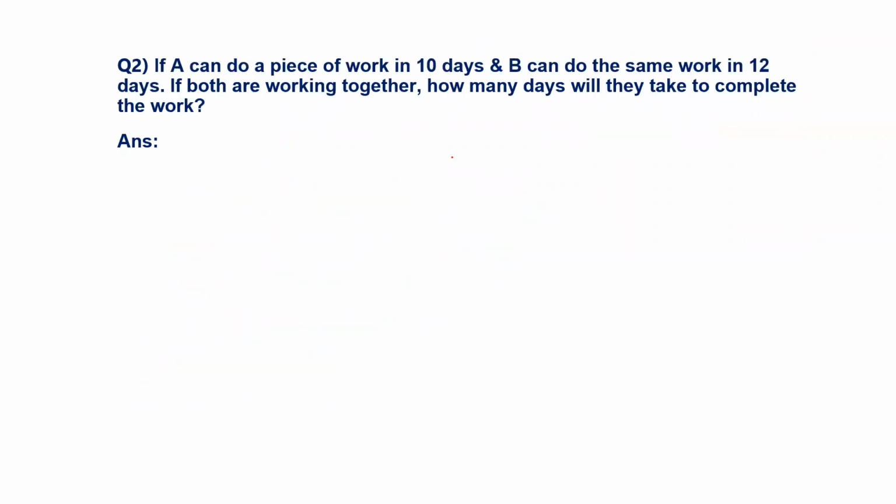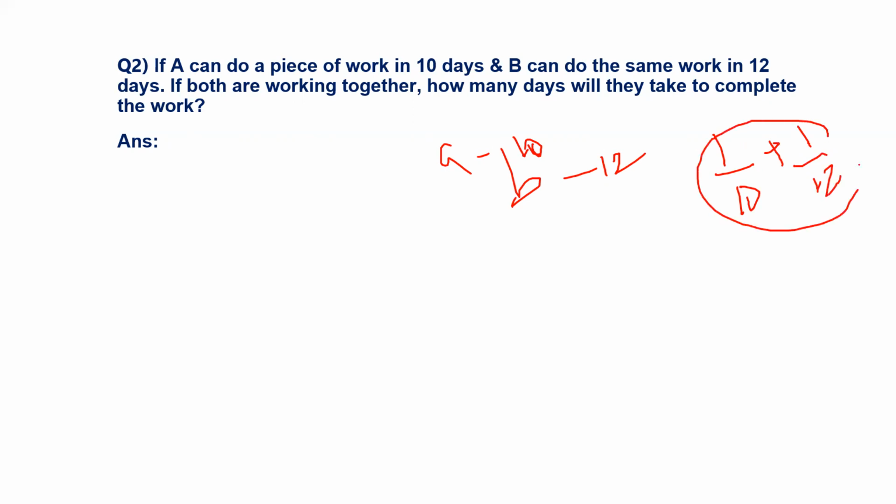Done. And the next example: A can do a piece of work in 10 days, and similarly B can do the same work in 12 days. They are giving the work individually, meaning A can do the work in 10 days and B can do it in 12 days. Now per day how much work will they do? 1 by 10 plus 1 by 12, right? If they work together, how many days will they take to complete the work? Observe this.